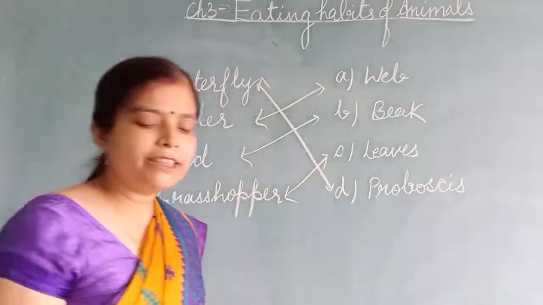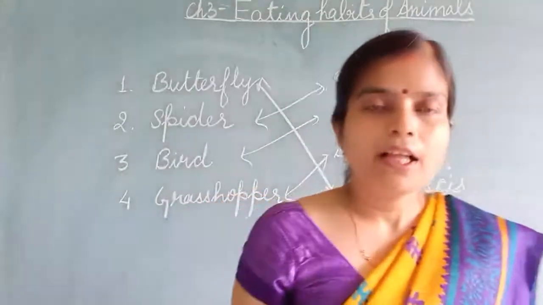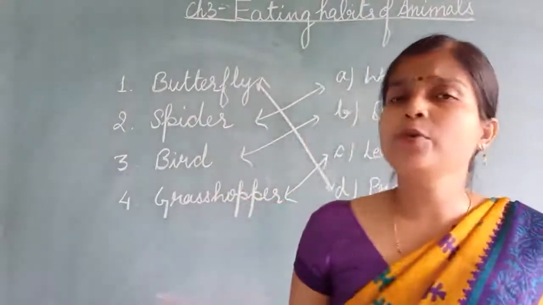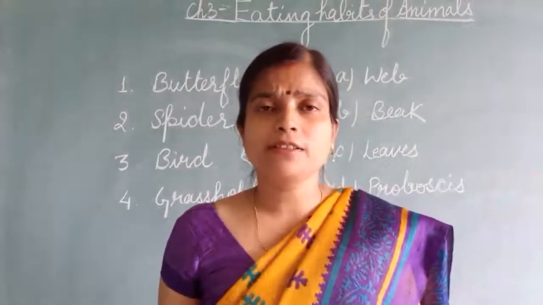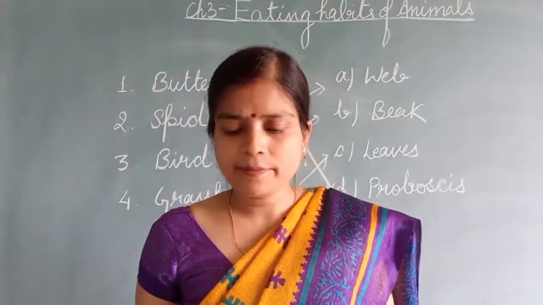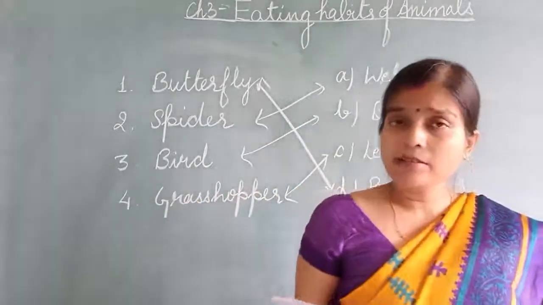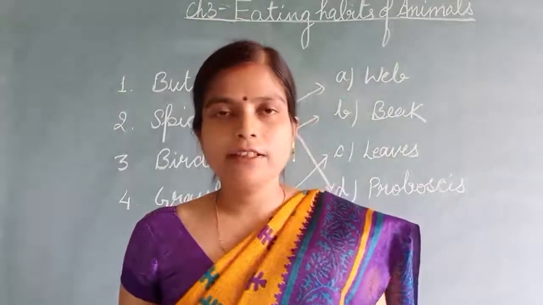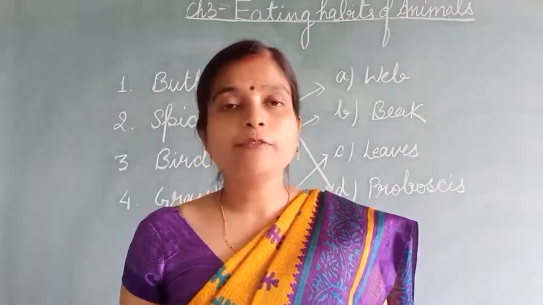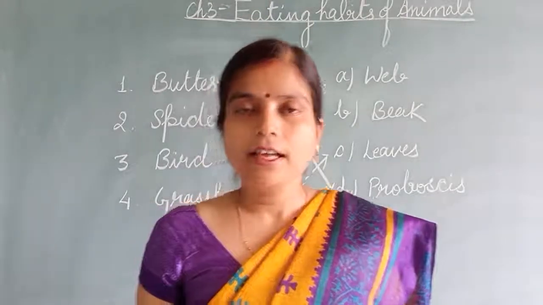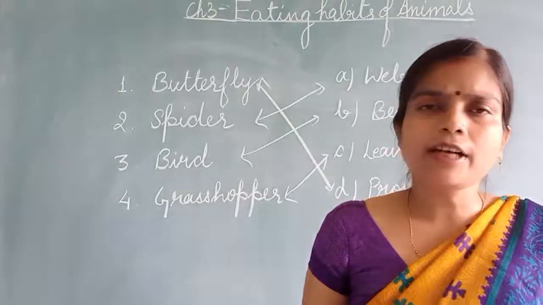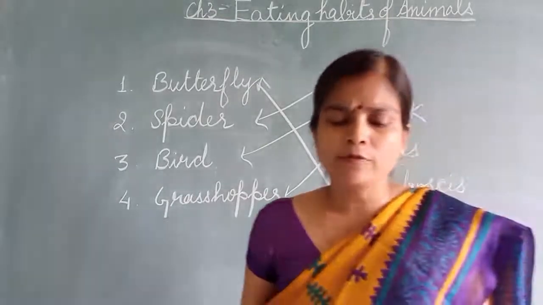Now children, give one example of each of the following. An omnivore. Give one example of an omnivore which eats both things. That is human beings. Here also, a herbivore: cow, goat, anything you can say. Carnivore: tiger, lion. And scavengers are fox and vulture. Only one example you have to give. Either you write fox or you write vulture.